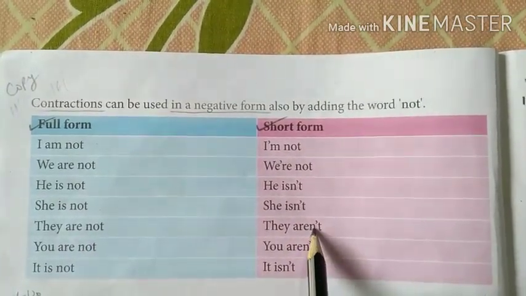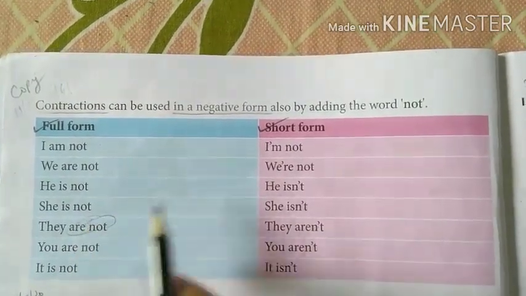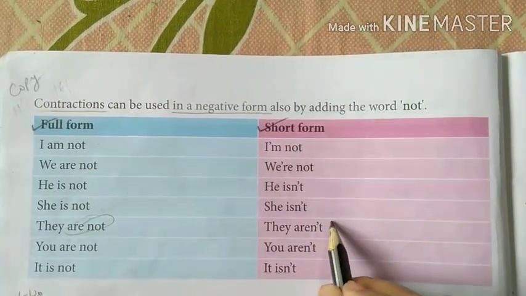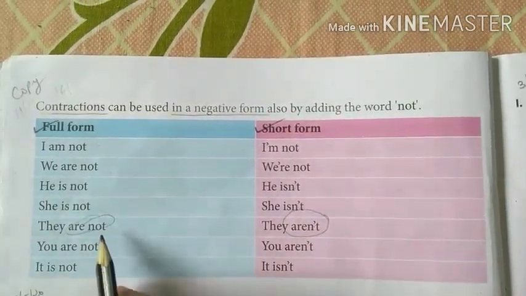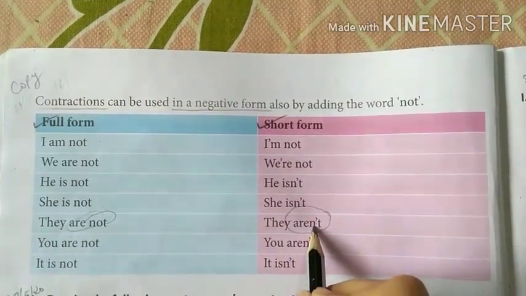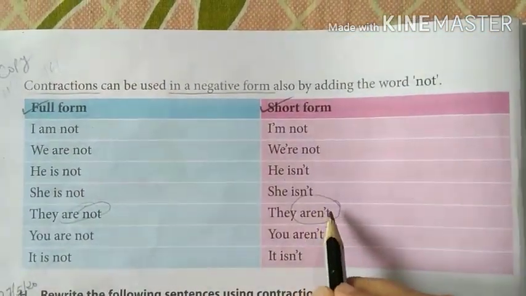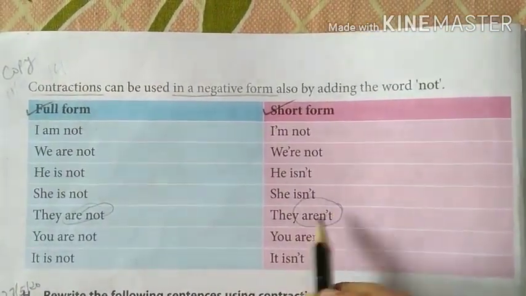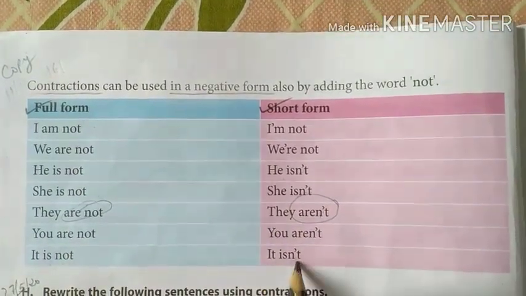So again in n-o-t, not, these two words are clubbed together. That means these two words are joined together to make one word. Okay, so it becomes they aren't. That means o is omitted. Again it is not becomes it isn't.